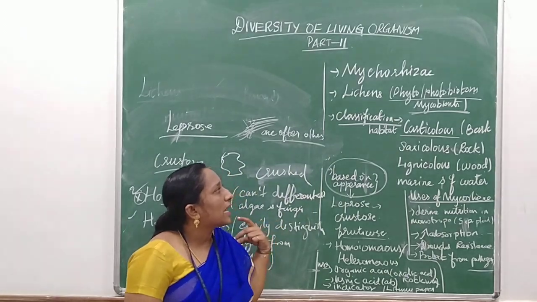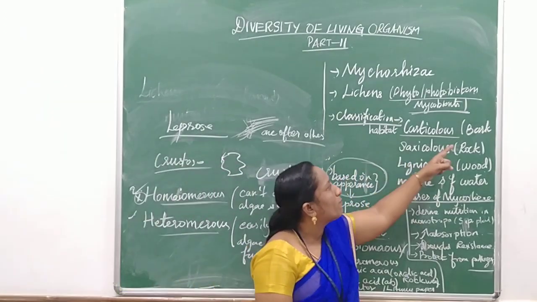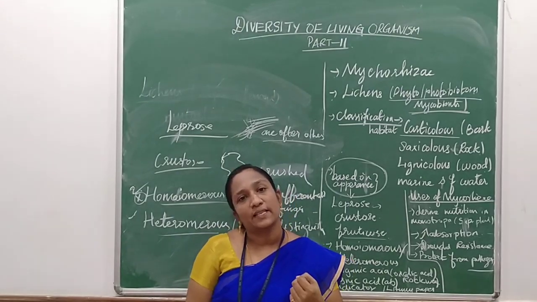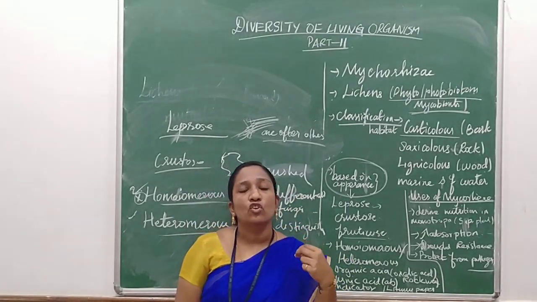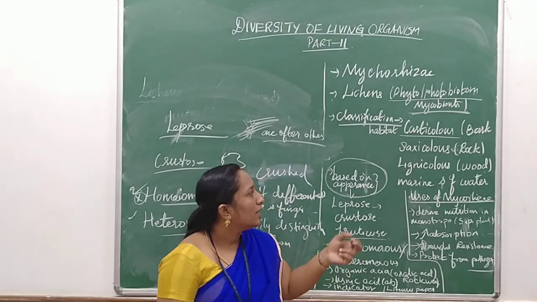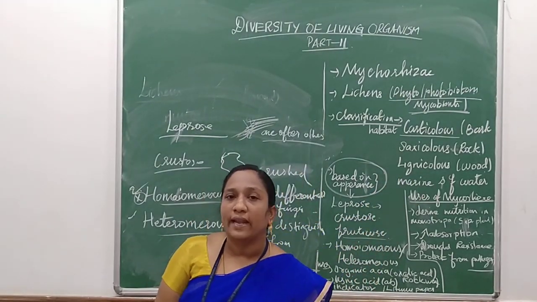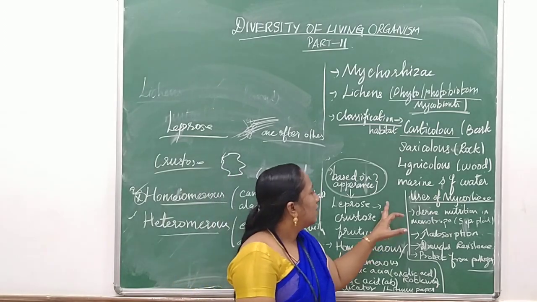Next is classification. If it grows on bark, it is said to be corticolous; if it grows on rock, it is said to be saxicolous; and if it grows on the wood of trees, it is said to be lignicolous. Or we can find them in marine and freshwater habitats.